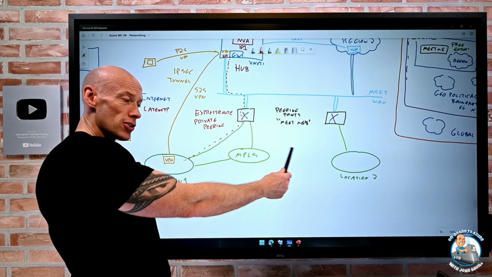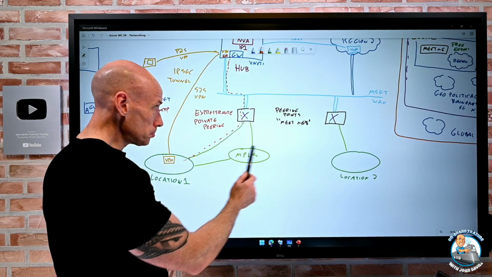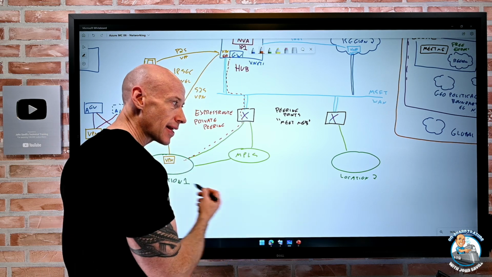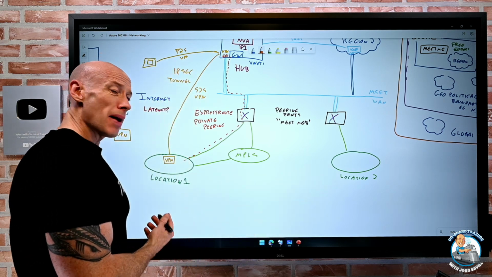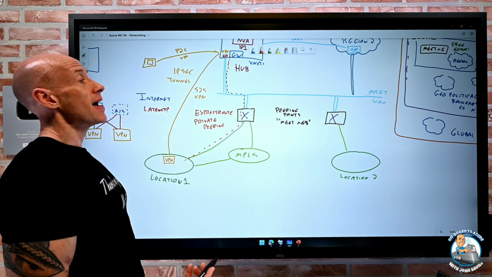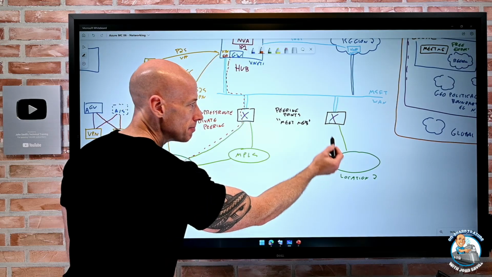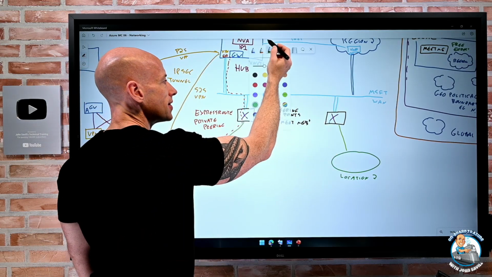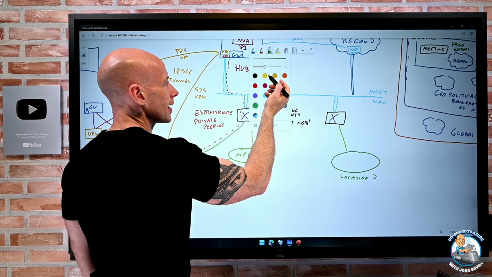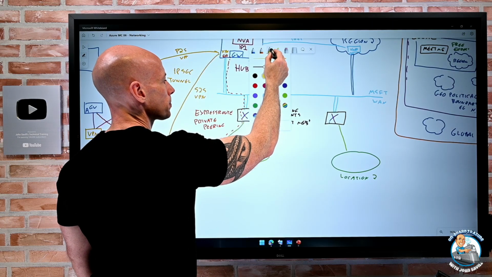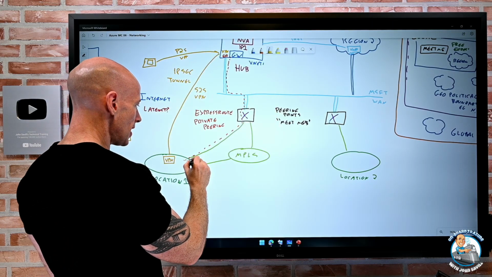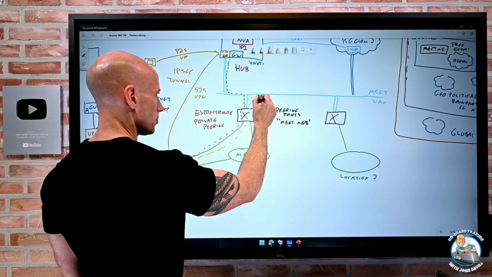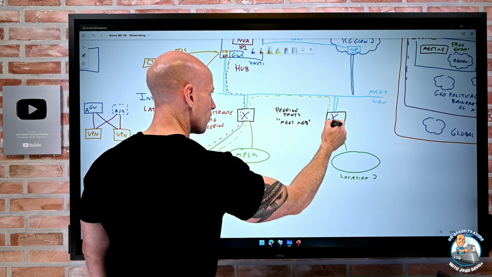I have 2 locations, that one and that one. And normally they might have their own network, and they can talk to each other. But maybe they don't. Maybe that network's down. But they both have connections to the MeetMe's, and they both have this Microsoft backbone. So one of the things I can do, I'm running out of colors, I think we'll do yellow, is I can actually set up Global Reach over the Microsoft backbone via the MeetMe's.